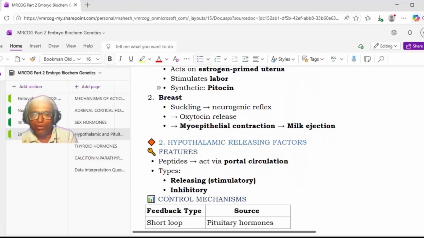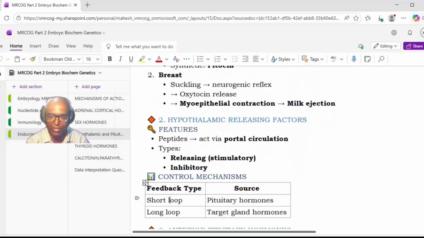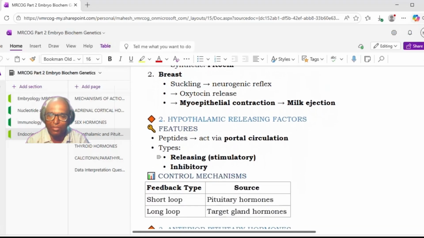Okay. Now, apart from oxytocin and vasopressin, we have hypothalamic releasing hormones. And what is the nature of these hormones? These are peptides. They will act via the portal circulation, unlike oxytocin and ADH, which were neuropeptides. They will go via the portal circulation to the pituitary. There are two types of hypothalamic hormones. They may be stimulatory, that is releasing hormones, and the second is inhibitory. They will act on the pituitary to cause release of hormones, or they may cause inhibition of the release of hormones.